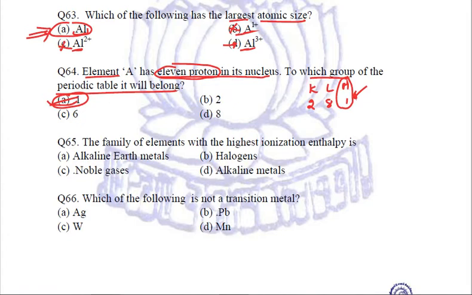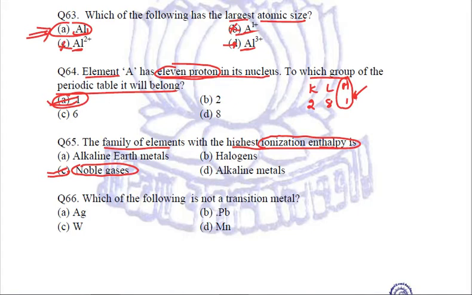Next, the family of elements with the highest ionization enthalpy is. Now, enthalpy exactly, you must have studied about enthalpy, and it is the noble gases which have got the highest ionization enthalpy. Fine. So, we will mark C, noble gases, to be our right answer.